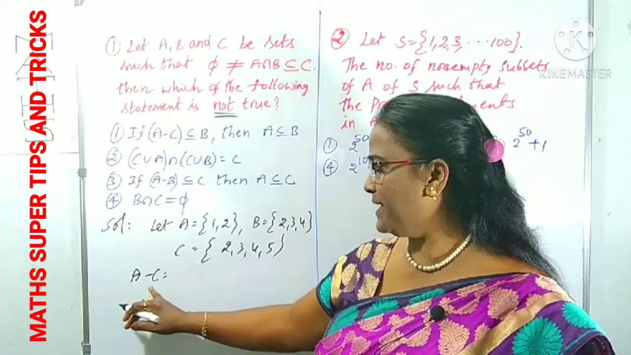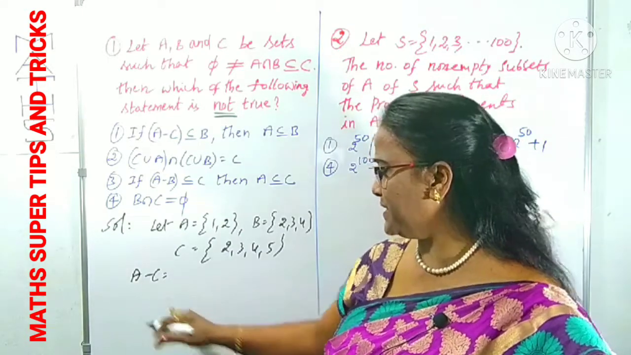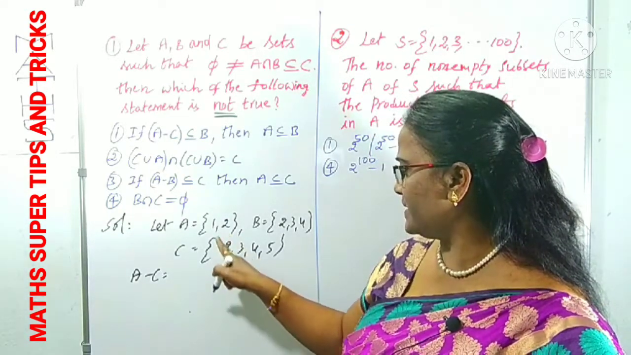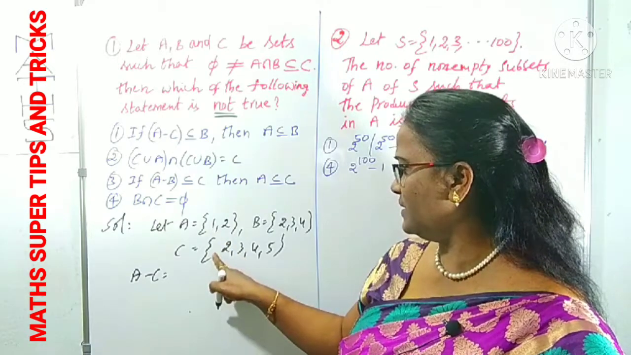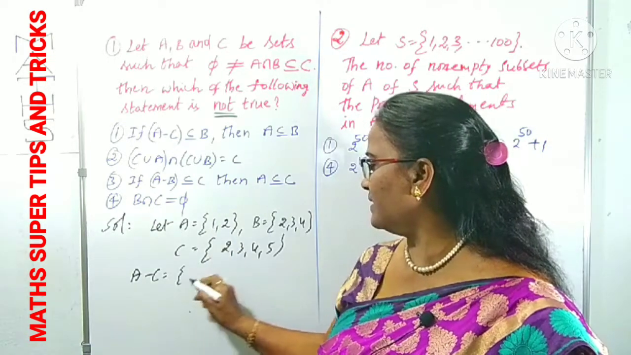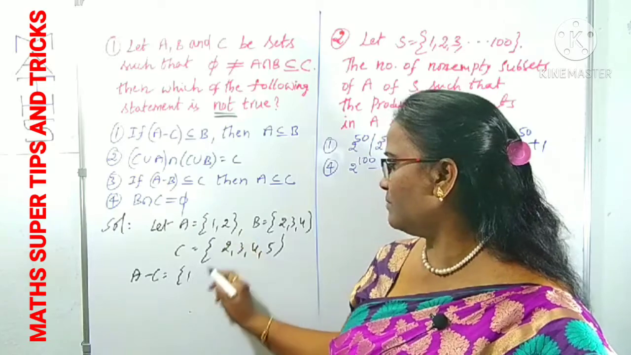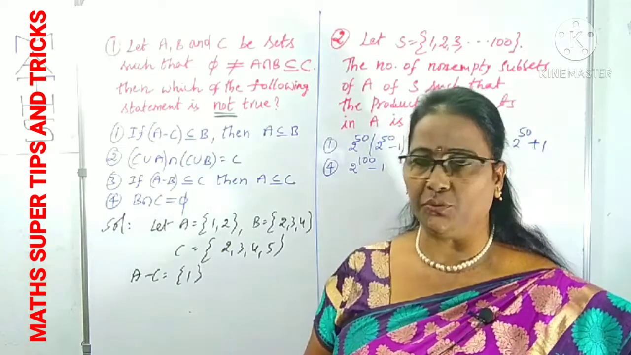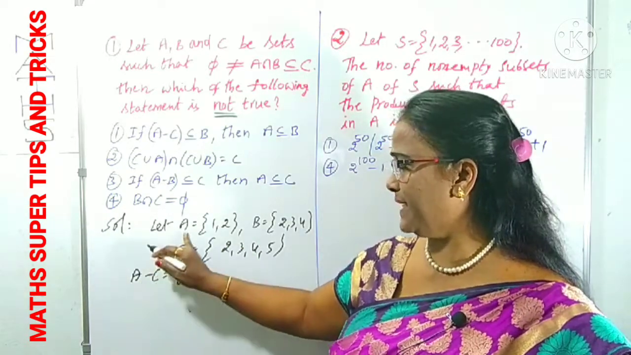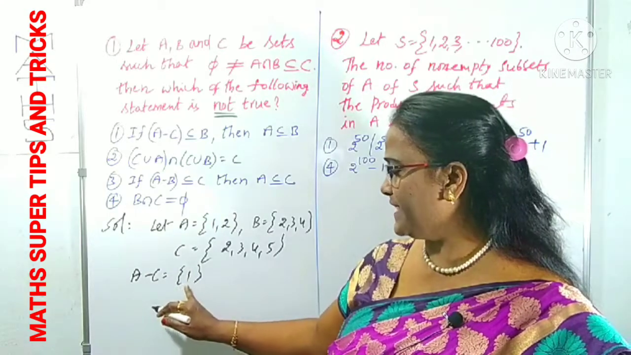Right? A minus C means which are in A but not in C. One is not in where? In C. One we can take. But 2 is there in C. We cannot take the 2. What is A minus C means? Which are in A but not in C. We got the set {1}.